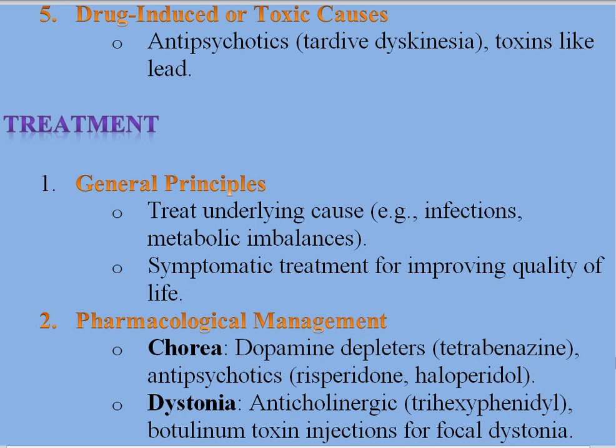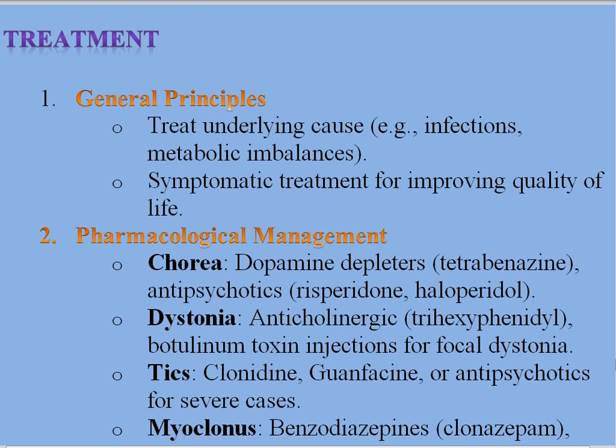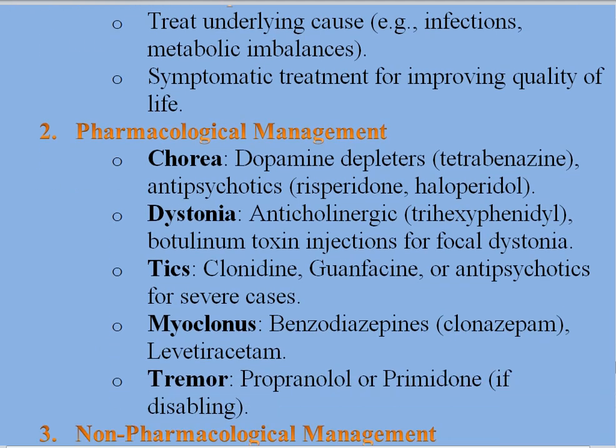So treatment: the general principle is to treat the underlying cause. If there are infections, treat infections. If there are metabolic imbalances, control them. Symptomatic treatment is for improving quality of life. For chorea, dopamine depleters like tetrabenazine, and antipsychotics such as risperidone and haloperidol may be useful. In case of dystonia, anticholinergics such as trihexyphenidyl, and botulinum toxin injections for focal dystonia. While in case of tics, clonidine, guanfacine, or antipsychotics for severe cases. For myoclonus, benzodiazepines, clonazepam, or levetiracetam, and for tremors, propranolol or primidone if disabling.